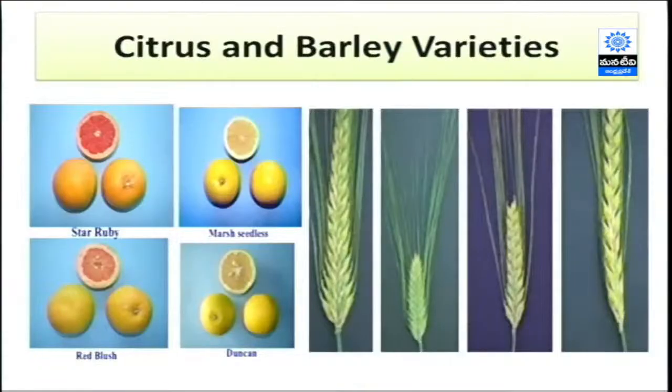You are watching the citrus varieties, which are different in color and even in shape. These are the Japanese varieties: the Star Ruby, which is red in color, and the other one, which is yellow in color, and a red-blackish one. The other part, the barley varieties, shows differences in their inflorescence. You can see these sorts of varieties in nature itself, but they are available in less frequency.